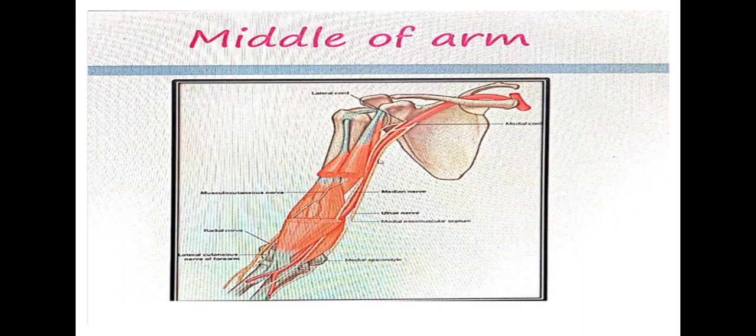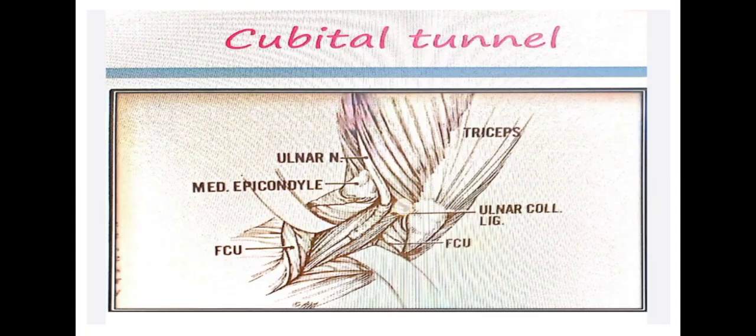So to safeguard the ulnar nerve, nature has created a tunnel for its passage through the joint. The ulnar nerve lodged in the groove is converted into a tunnel. The tunnel is called the cubital tunnel.